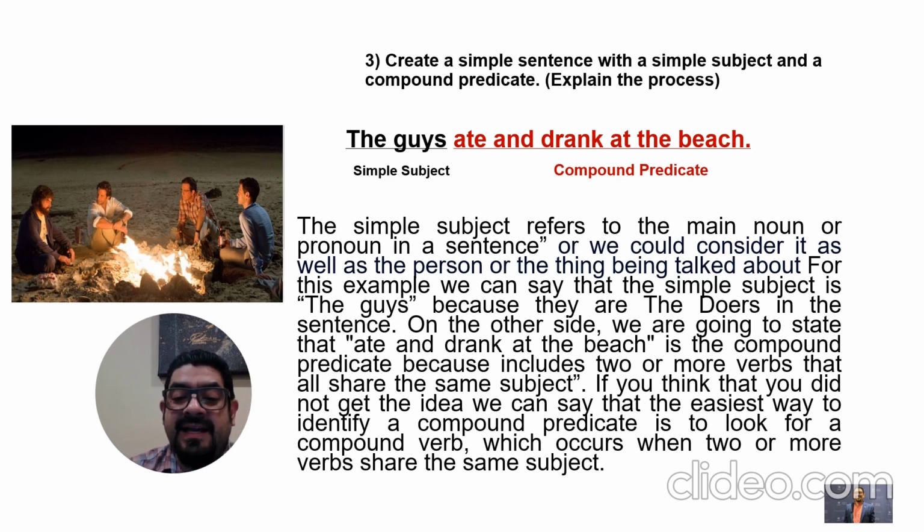If you think that you didn't get the idea, we can say in an easy way, to identify a compound predicate is to look for a compound verb, which occurs when two or more verbs share the same subject. This is another kind of way. It sounds a little bit easy, but you must consider which one is better to understand and apply for you.